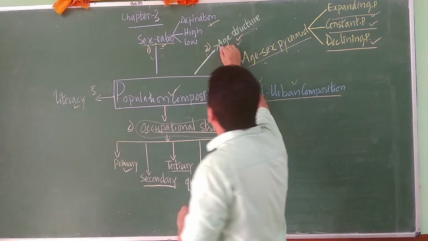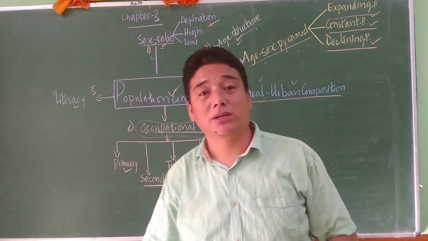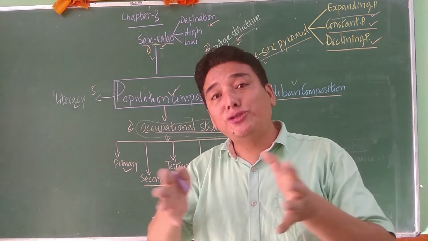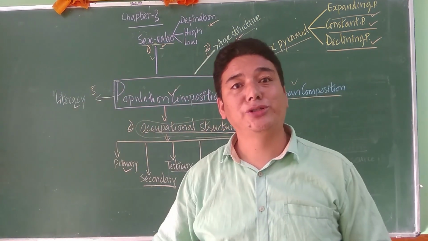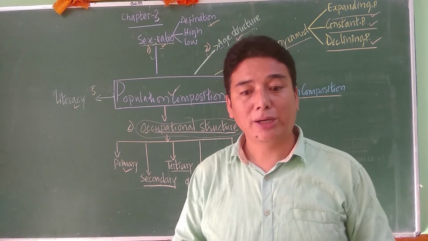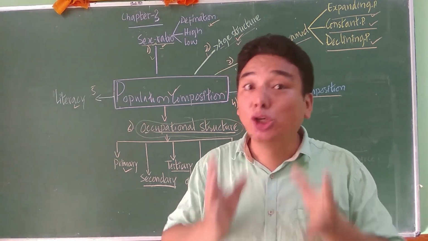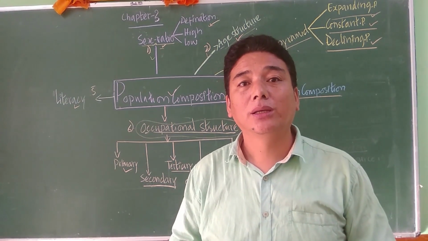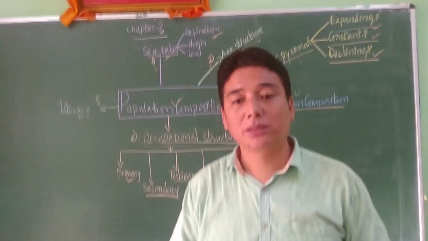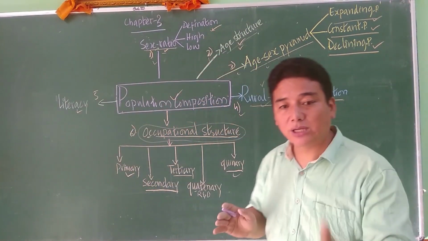And then the age structure. So what is age structure? The whole world's population has been structured into 3 different categories, or the whole population's age has been grouped into 3. That group is known as age structure.